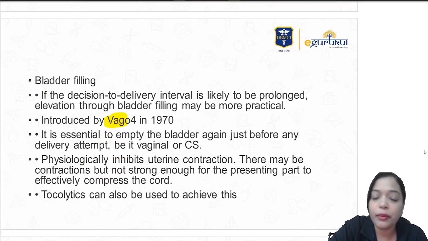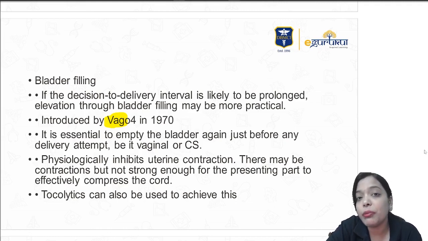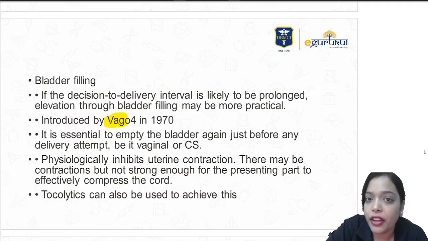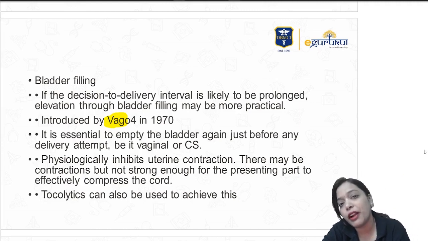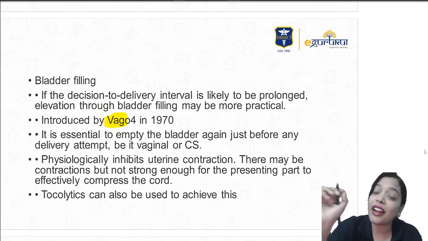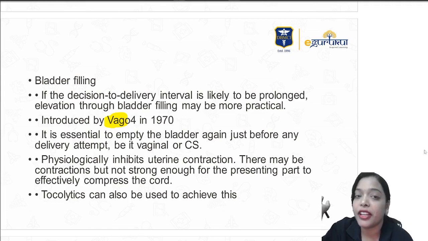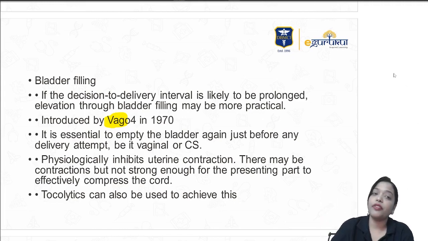Apart from that, the main reason why we are doing bladder filling is that a full bladder will cause uterine hypotonia. So uterine contractions will stop. When uterine contractions have stopped, automatically the compression on the presenting part will come down, right? So that is another reason why we are doing the bladder filling. Bladder filling is also called the Vago method.